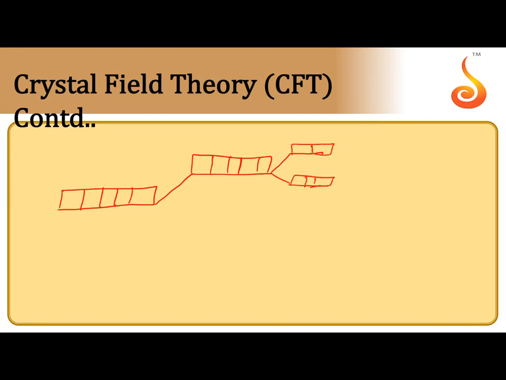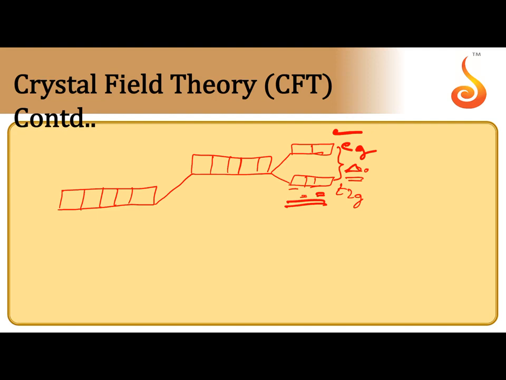Suppose in the octahedral, 3 orbitals have low energy, 2 orbitals have higher energy. So, these 3 orbitals, dxy, dyz, dzx, are called t2g orbitals, and these 2 orbitals are called eg orbitals. The energy gap between these two is the crystal field splitting energy, delta O. This is in octahedral complexes.